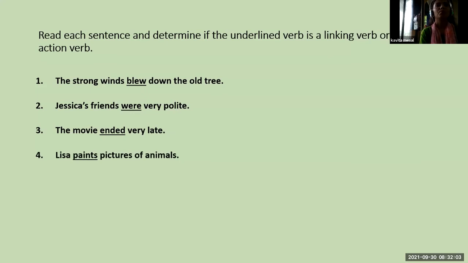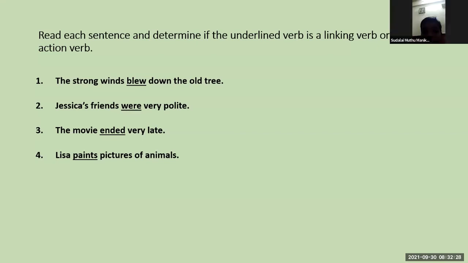Fourth one: Lisa paints pictures of animals. Paints is the underlined word. So tell me, is it an action verb or a linking verb?